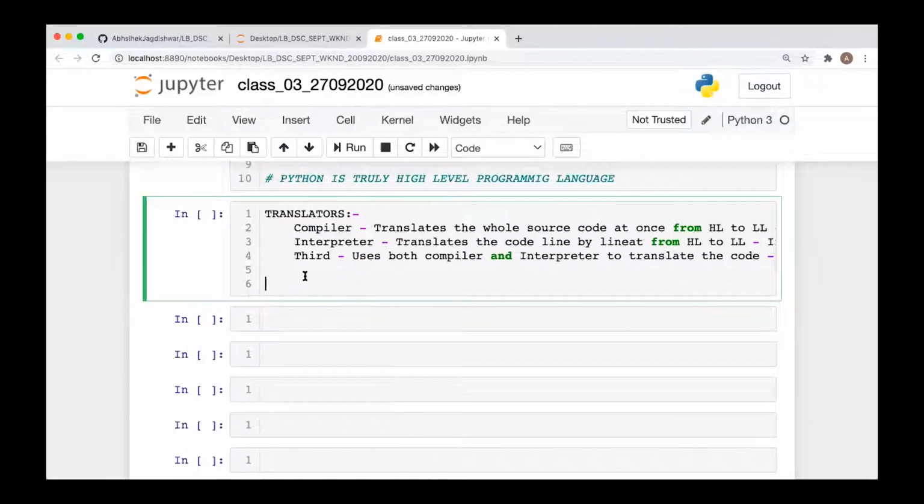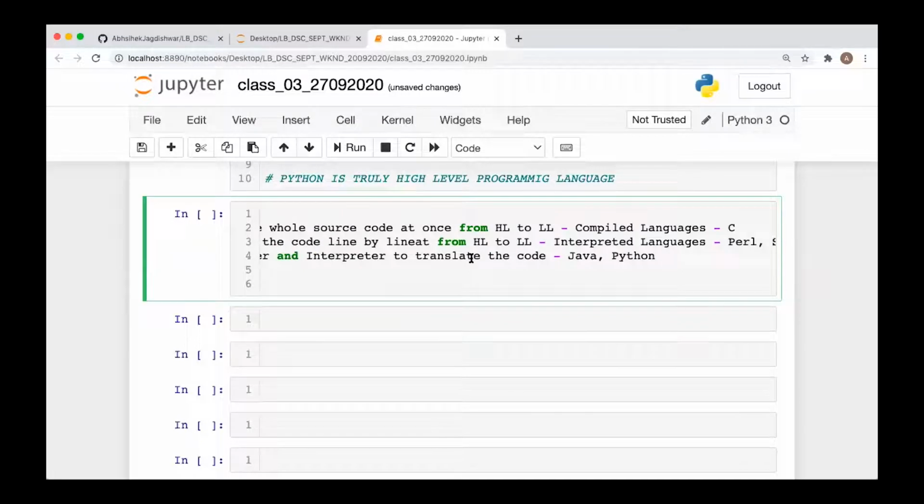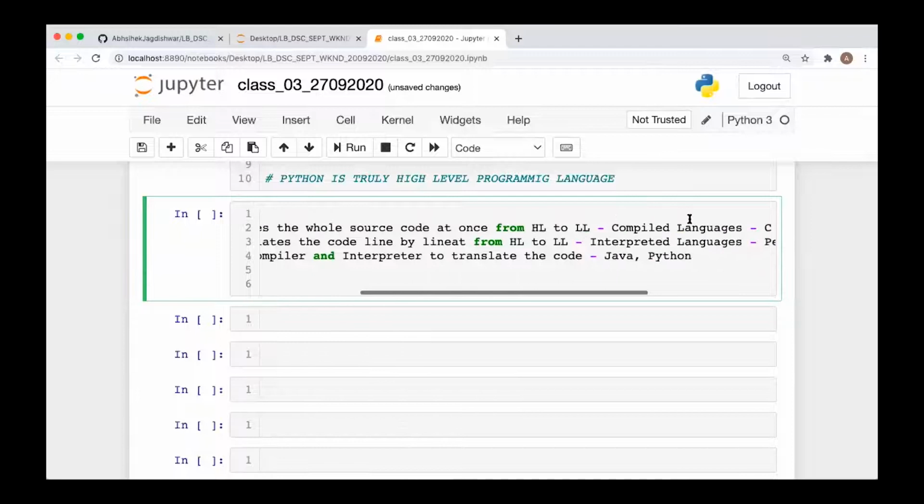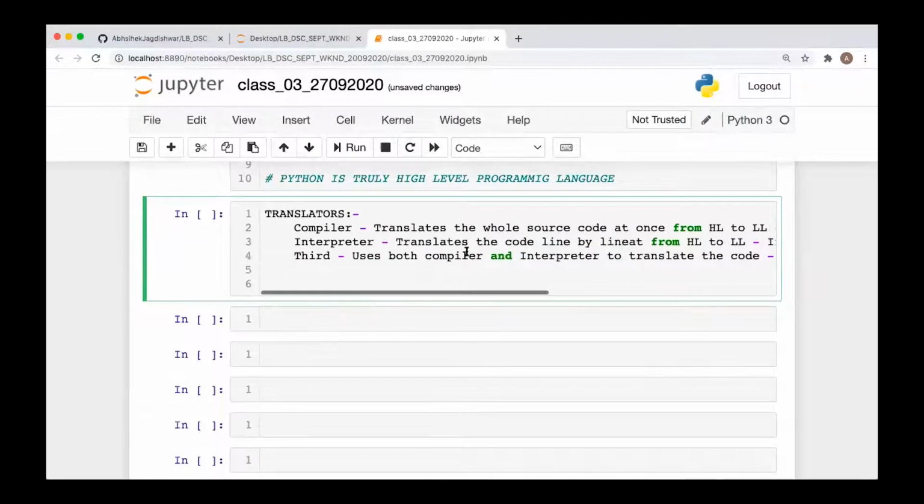Okay, one more thing. Nowadays, with the kind of languages, compilers and interpreters we have, you cannot say that C, which you are currently using on your system, is completely compiled. It may come into the third kind of language, where both a compiler and an interpreter are used. This is just a stage which you can add to or remove from a programming language, but at least one translator should be there to translate the code from the high level to the low level.